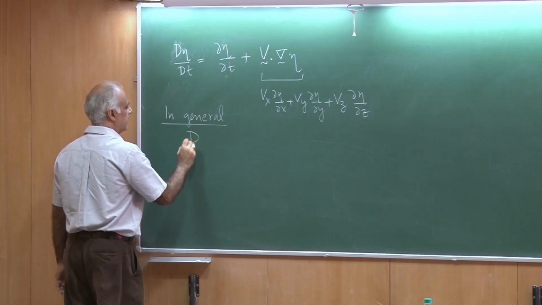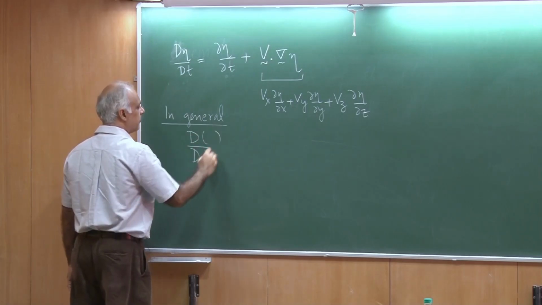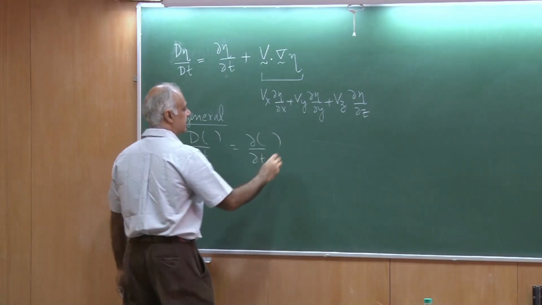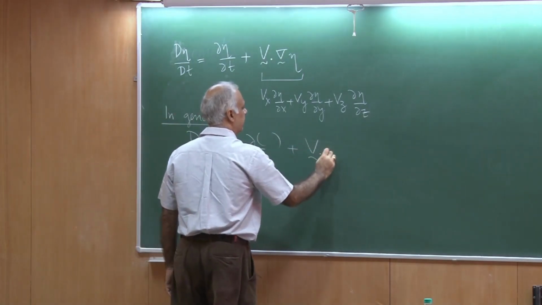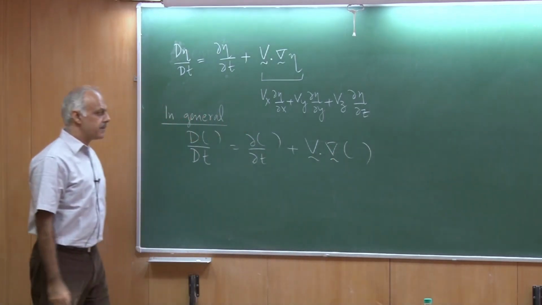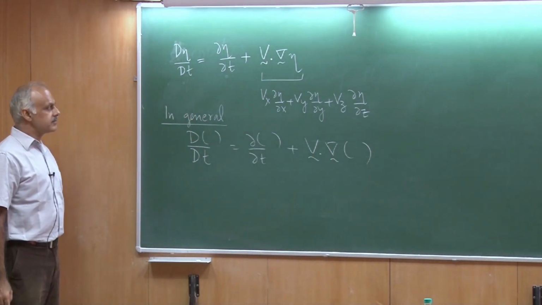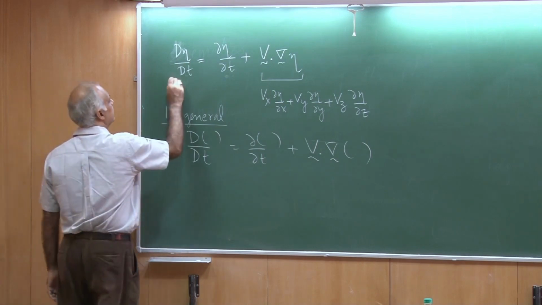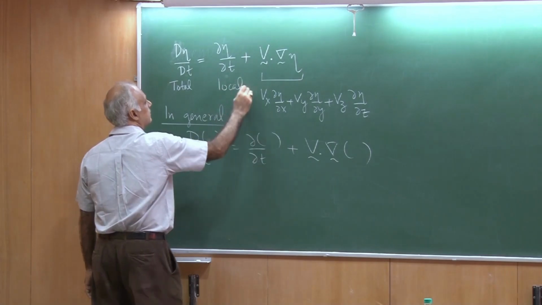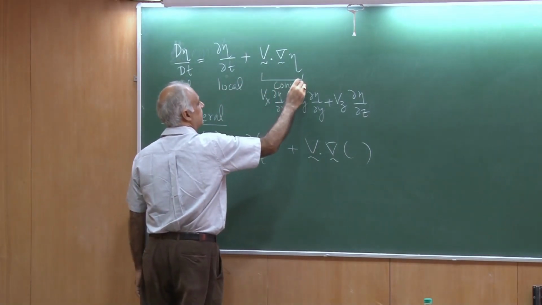Okay. So we can also write this in general as d by dt of a certain property is del by del t of a certain property plus v dot gradient of a certain property. Again, this is total, this is local, and this is convective.